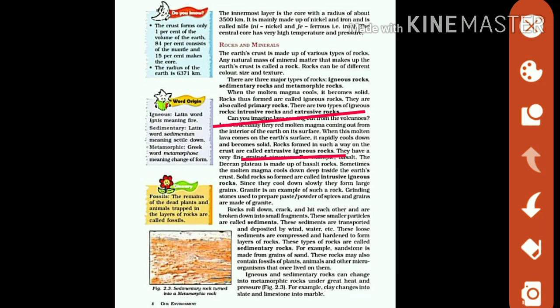But the part of molten magma that cannot come out of the surface of the earth and cools down very slowly below the surface of the earth, means under the surface of the earth, that forms intrusive igneous rocks. So an example of extrusive igneous rocks is basalt, and the example of intrusive igneous rocks is granite.